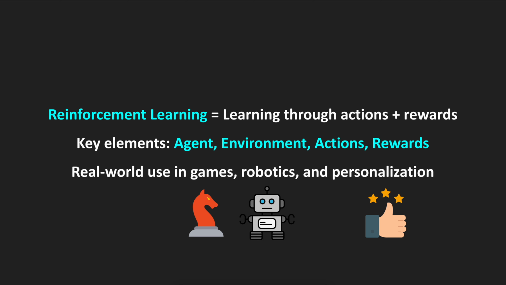What is the real world usage of reinforcement learning? It's used in games, it's used in robotics, and it's used in personalization.